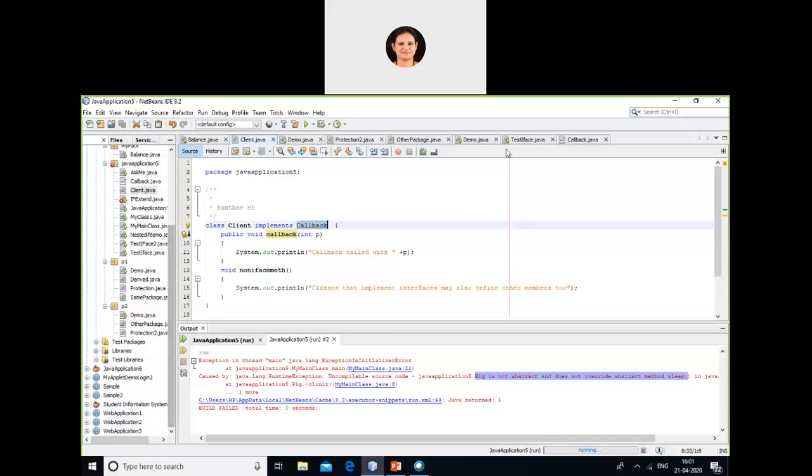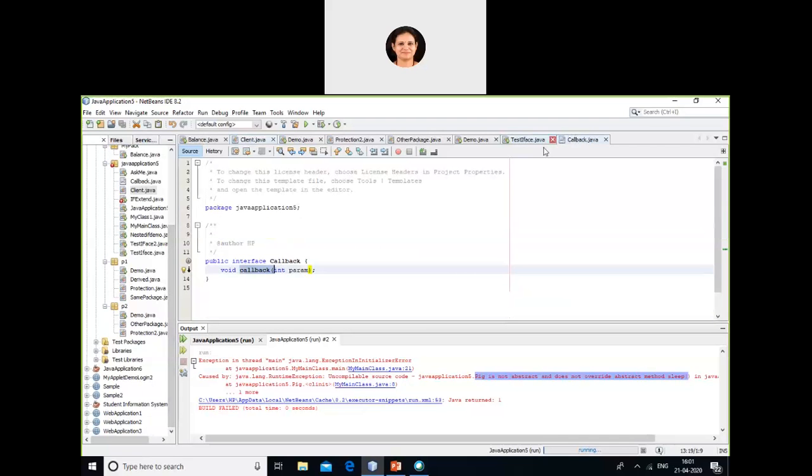Then I go back to my main program, test interface. Now just see here what I've done. I have created an object of callback, and then I'm creating an object of client.